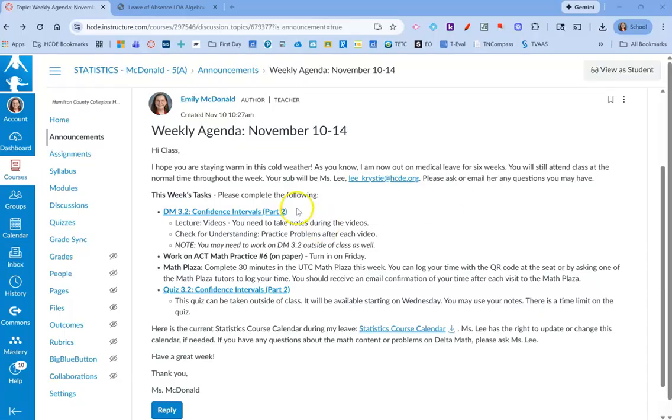So this week you are working on confidence intervals part 2. If you did not finish part 1 last week, you want to go back and finish confidence intervals part 1, because this week is building off of that knowledge. As a reminder, you'll watch the video before you do the practice problems.